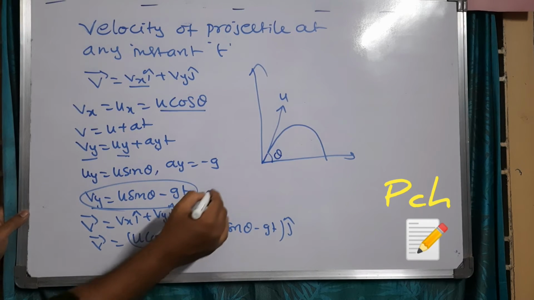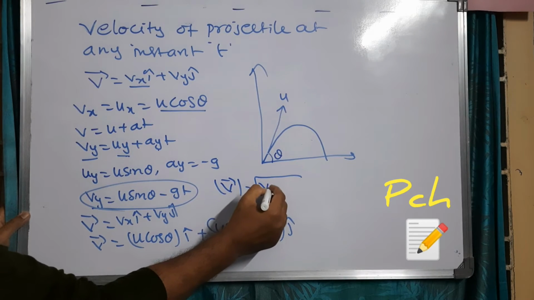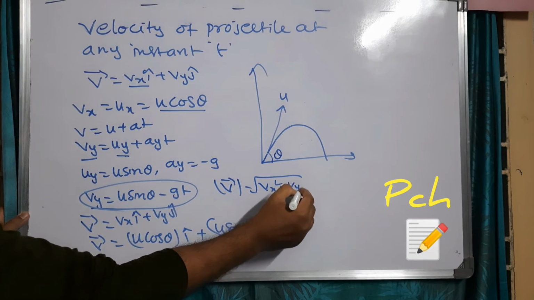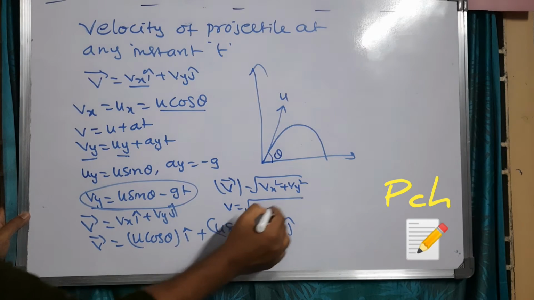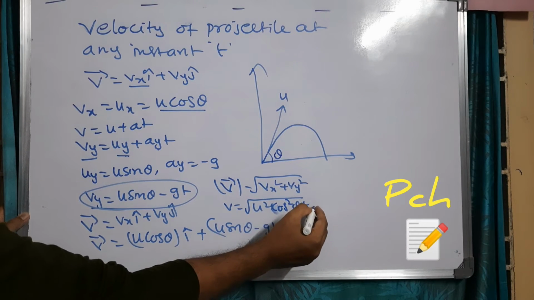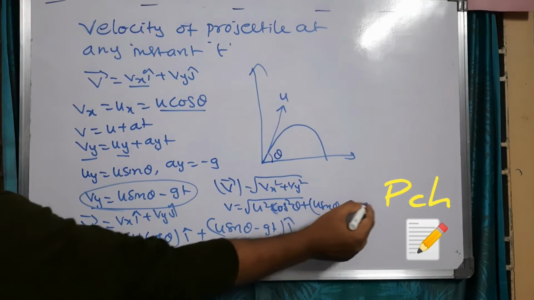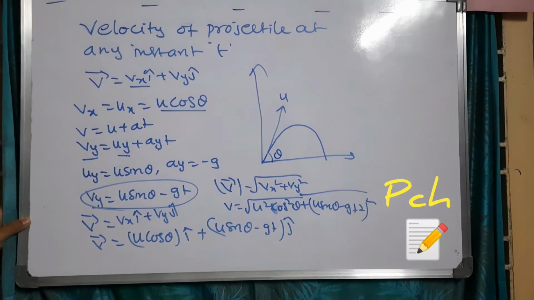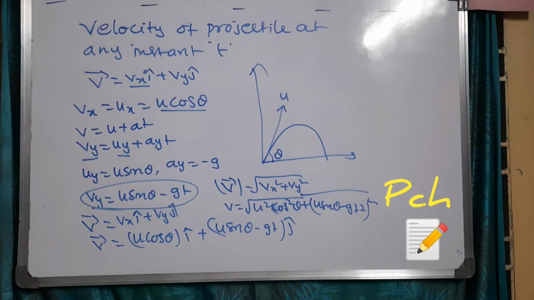In magnitude, modulus of v bar is equal to the square root of vx square plus vy square. Then v is equal to the square root of u square cos square theta plus u sin theta minus gt whole square. This is the magnitude of velocity at any instant of time of a projectile.